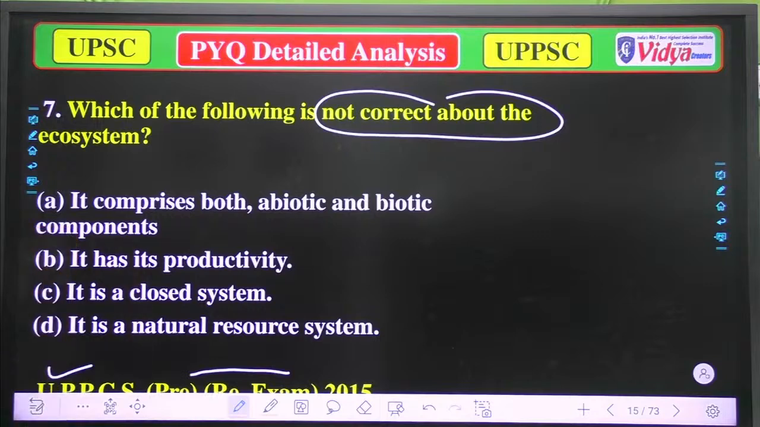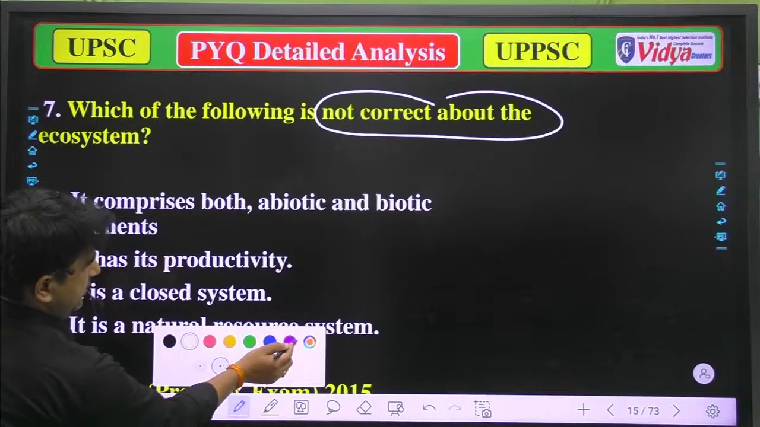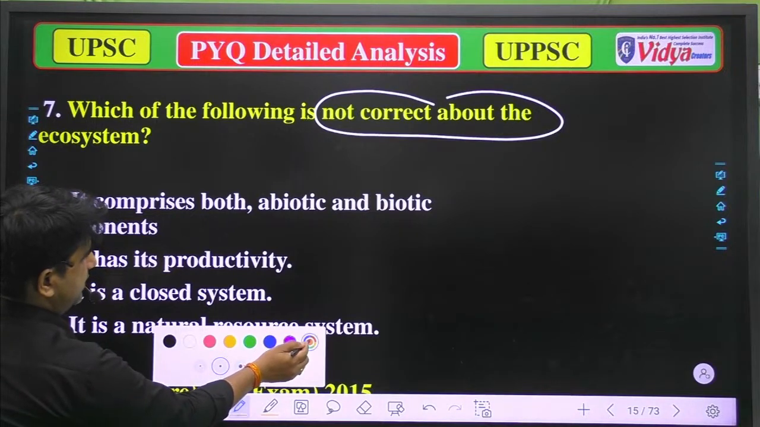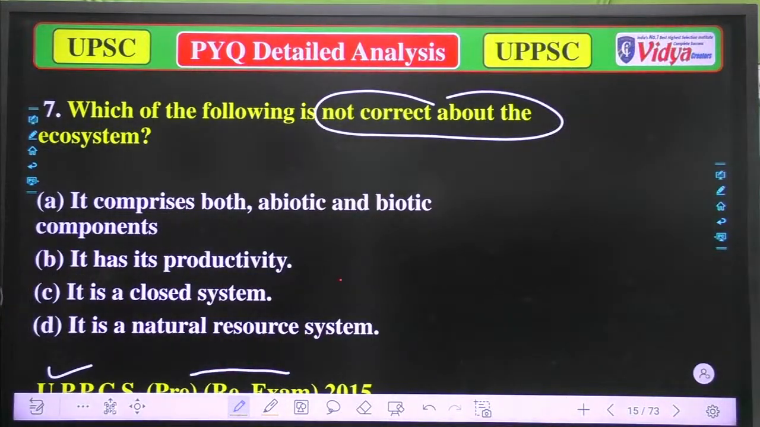Our options are: A, it comprises both abiotic and biotic components; B, it has its productivity; C, it is a closed system; and D, it is a natural resource system. I don't know the correct answer. I am still waiting for a response: which of the following is correct?